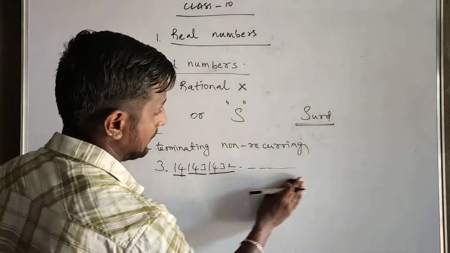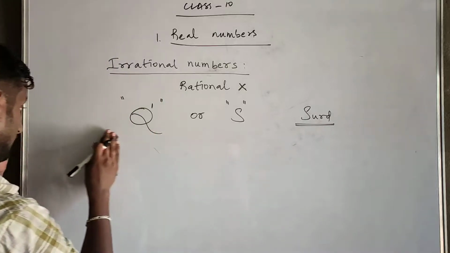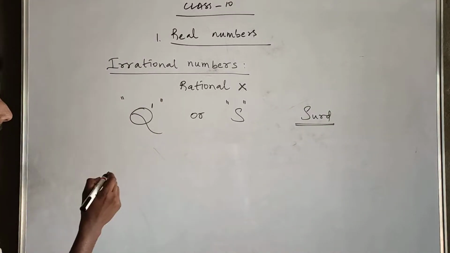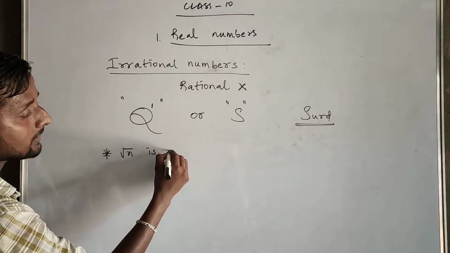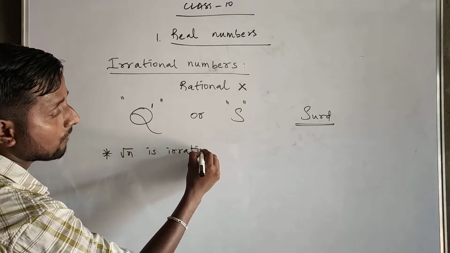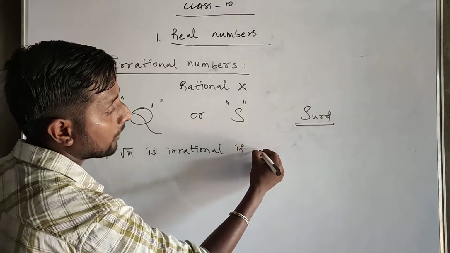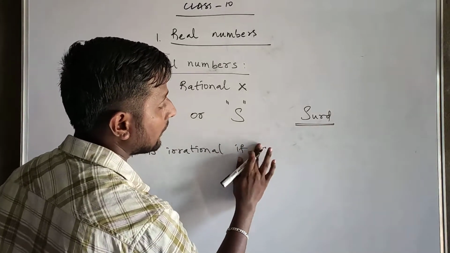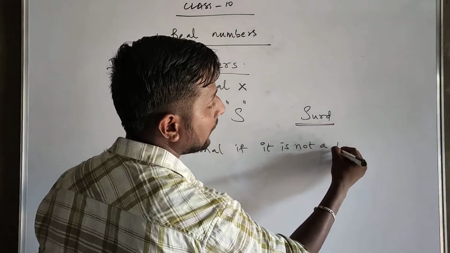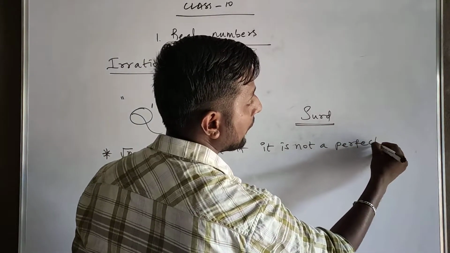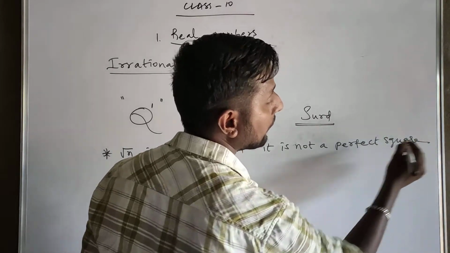Let's now see. Root n is irrational if it is not a perfect square.